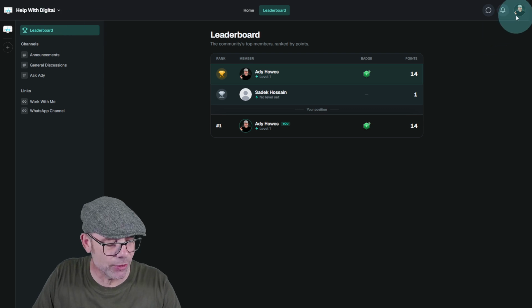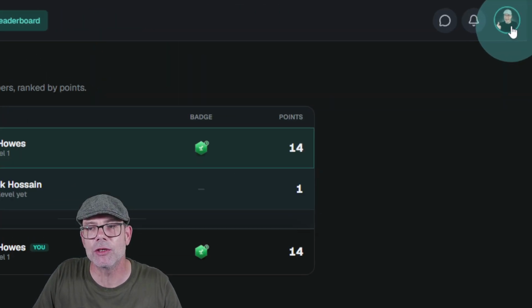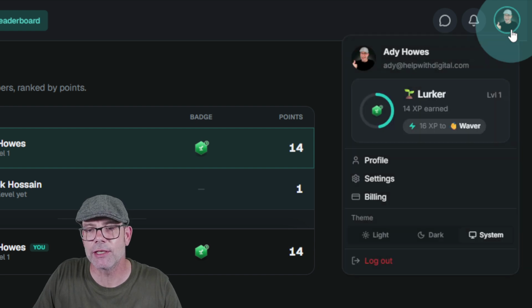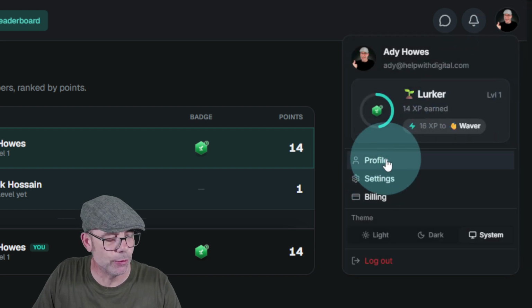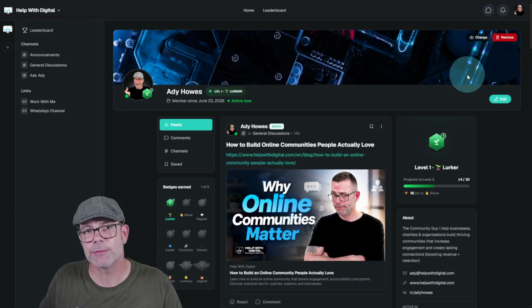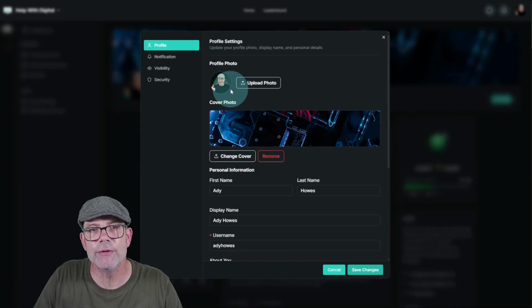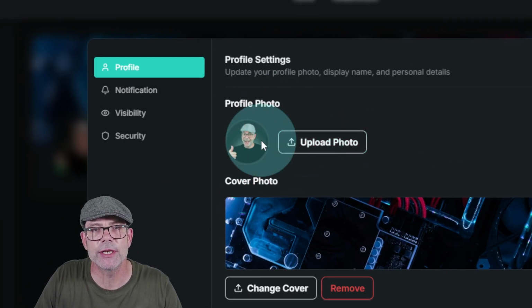Now, I want to take you into my profile, which you can access in the top right-hand corner, either by clicking on your profile image or the blank circle if that's there, and then go into profile. And here is where I can make changes to my profile. So, for example, I can edit the profile photo. I can upload a photo just here.